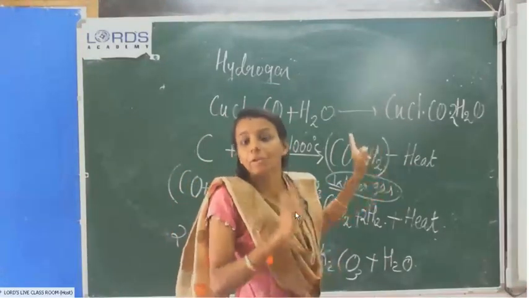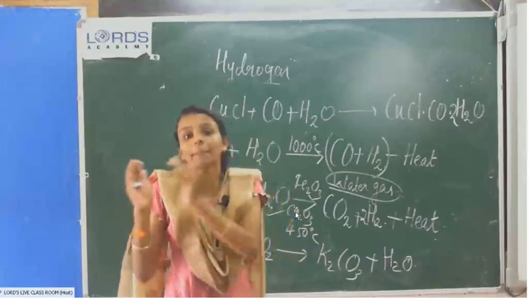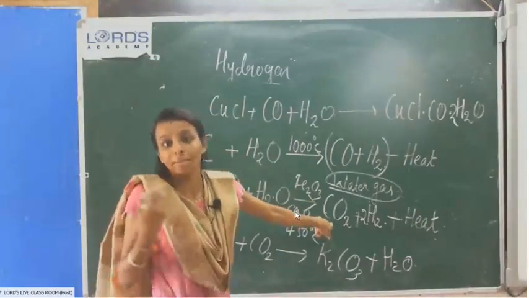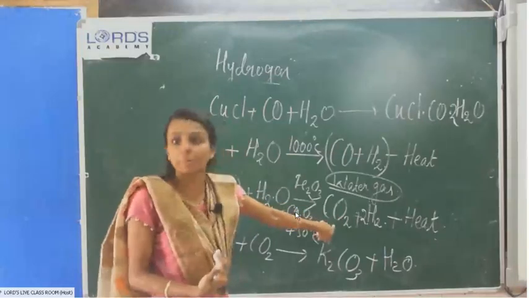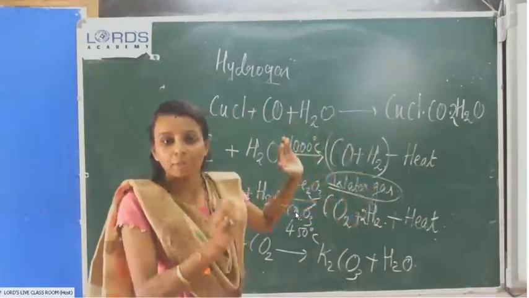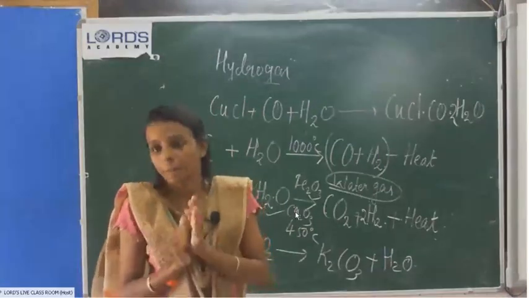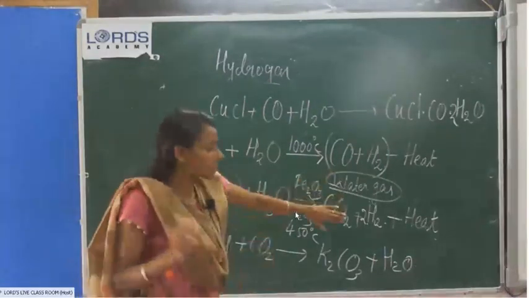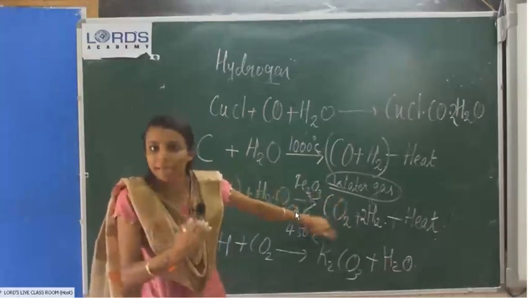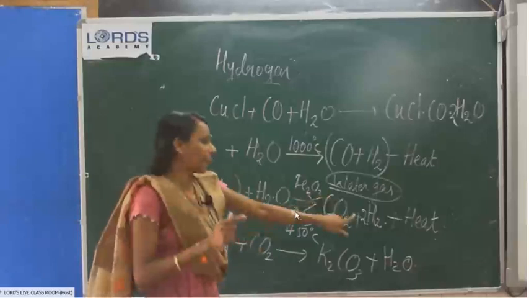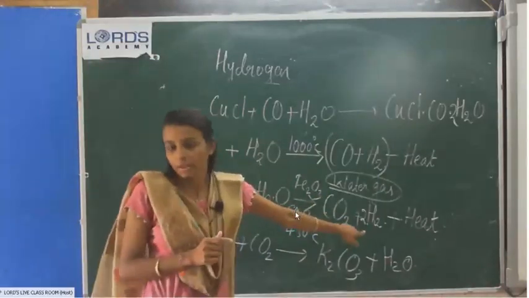This is the method we use for the preparation of hydrogen. We need pure hydrogen, we don't want this carbon dioxide, so we have to separate it from this mixture. We know one important property of carbon dioxide: it dissolves in water. When the mixture passes through water, carbon dioxide gas dissolves very fast. The remaining gas is hydrogen.